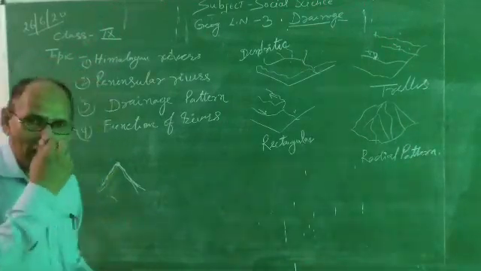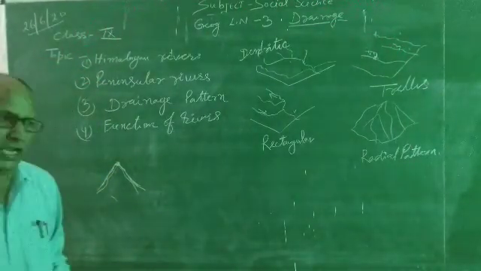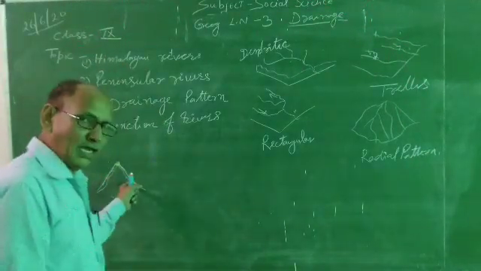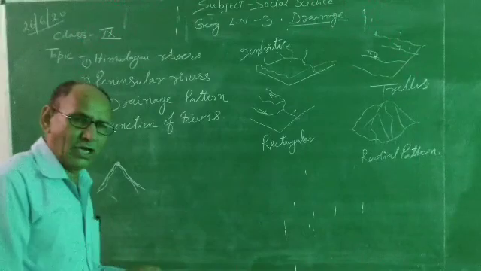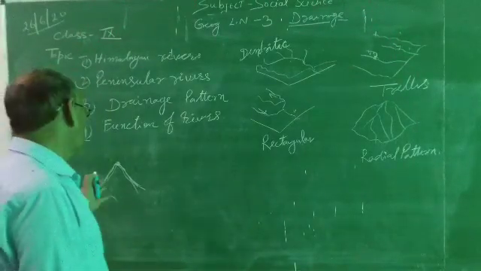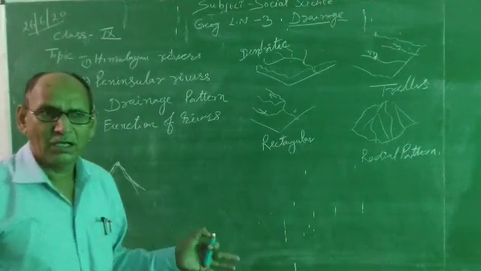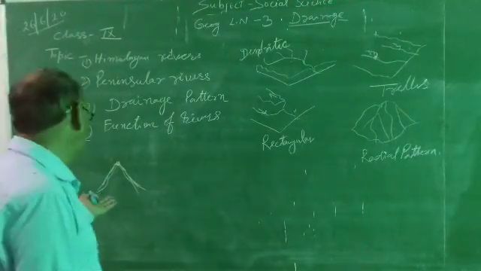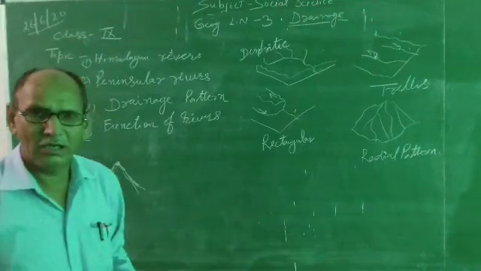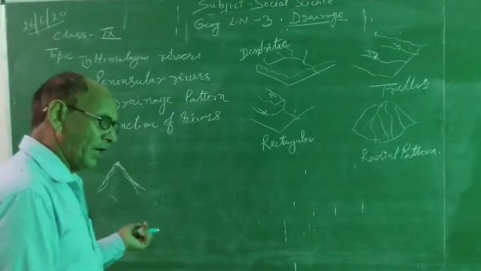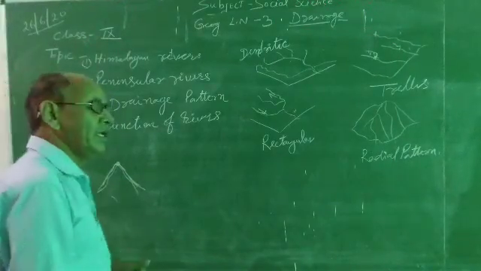Its height is 8,848 meters. But in the Himalaya, water is available throughout the year because the ice is covered throughout the year. In the summer season also water is available in the Indian rivers. So these rivers have water throughout the year, so that is known as perennial river.